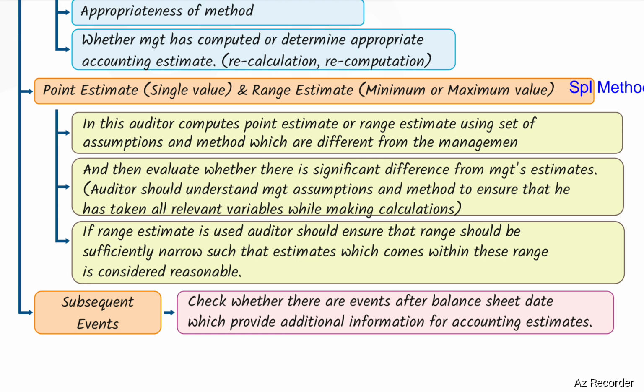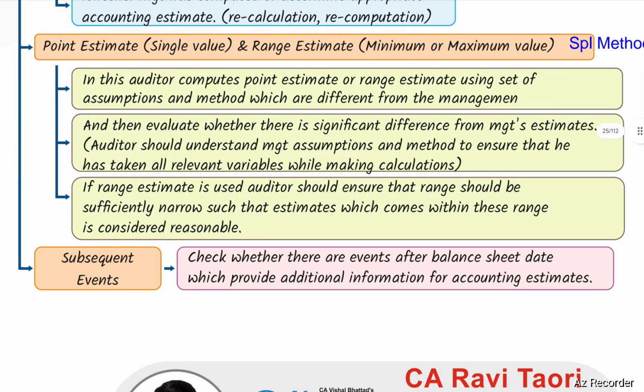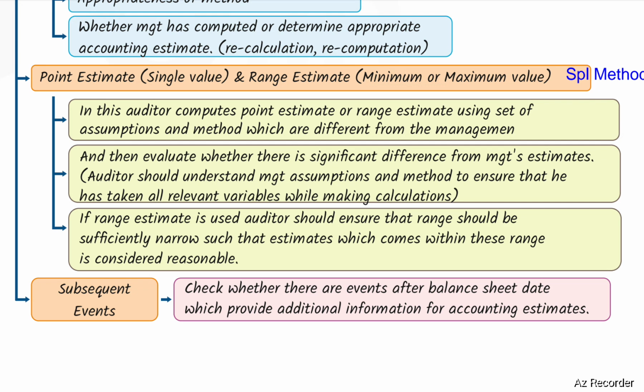If range estimate is used, auditor should ensure that range should be sufficiently narrow such that estimates which come within this range are considered reasonable. Subsequent events. Check whether there are events after balance sheet date which provide additional information for accounting estimate.